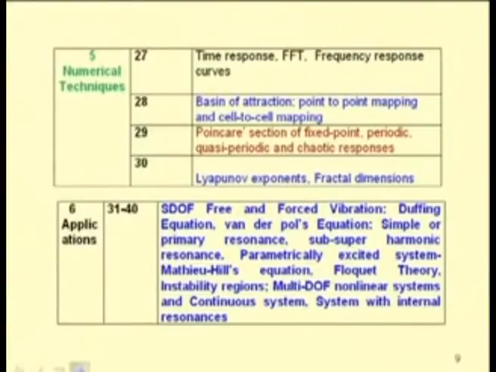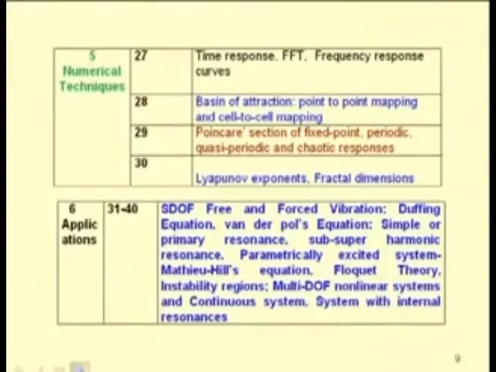The equations I already told you may be of the Duffing type, Van der Pol type equations, and in these cases you can see that we will see simple or primary resonances, subharmonic or superharmonic resonances. Then we may study the parametrically excited systems, which are of the Mathieu-Hill type of equation. There we will use the Floquet theory and we can study the instability region, and some cases of internal resonances also will be covered in this course.